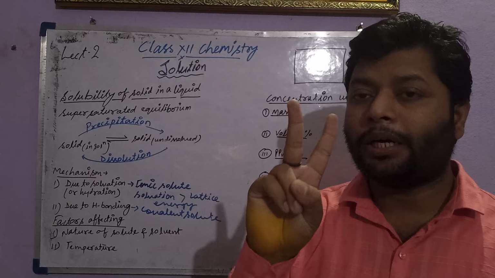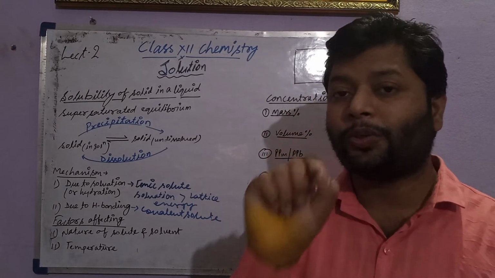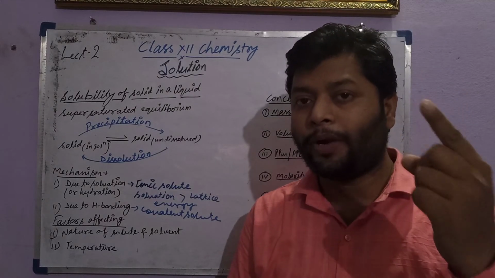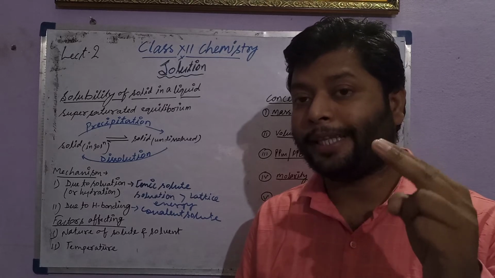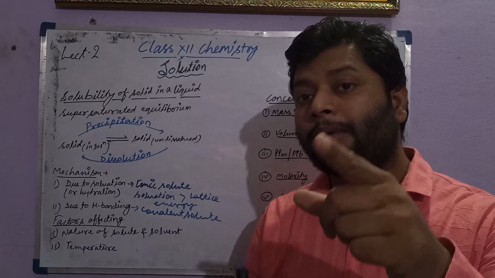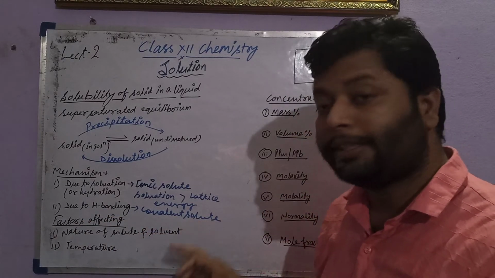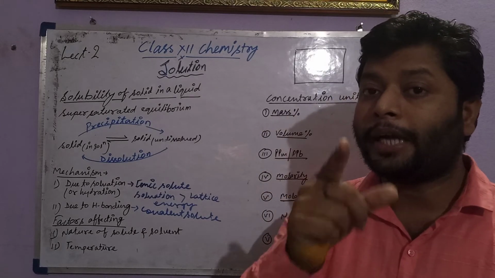Glucose or urea, both are non-electrolytes, meaning they will not dissociate into ions. They dissolve because of hydrogen bonding. So hydrogen bonding is responsible for the dissolution of some covalent molecules which will not ionize.